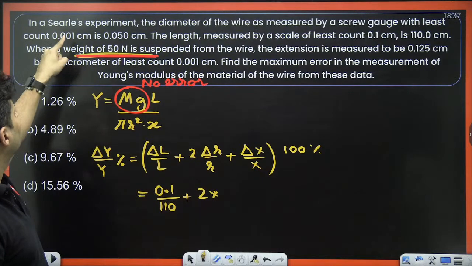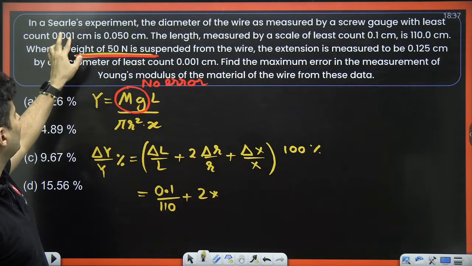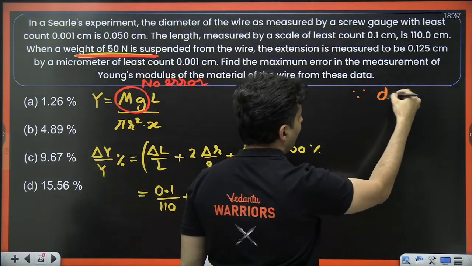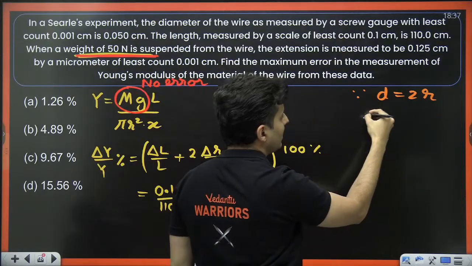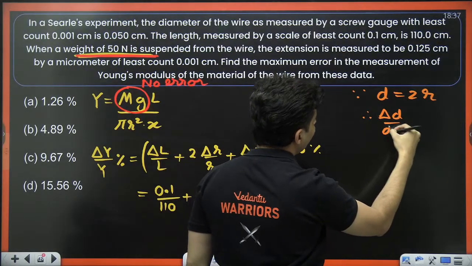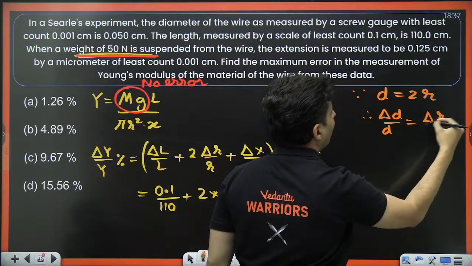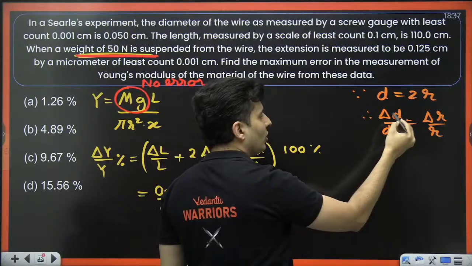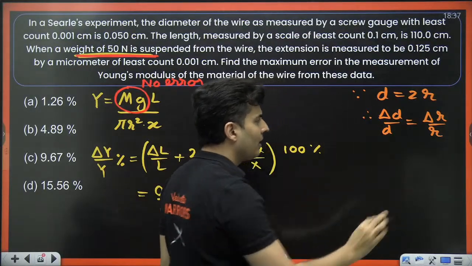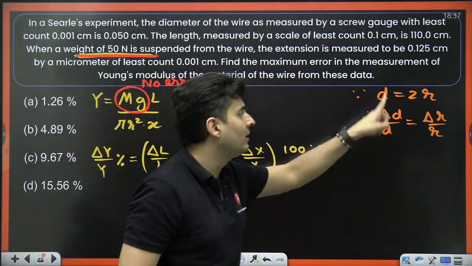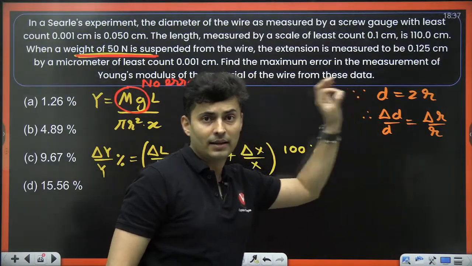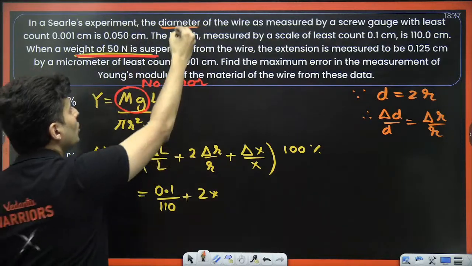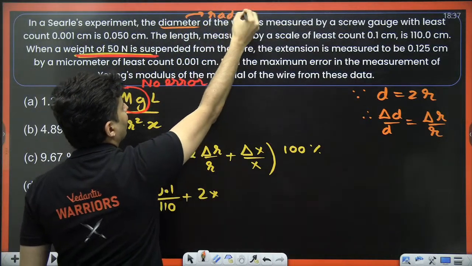The diameter is measured to be this much with a least count of this much. Let me tell you over here, since the diameter is 2 times the radius, therefore delta d by d is also delta r by r. That 2 is a constant, it will not come. So delta d by d is delta r by r. The relative error in diameter will be the same as the relative error in radius. So even if diameter is mentioned, don't worry, you can also use it for radius.